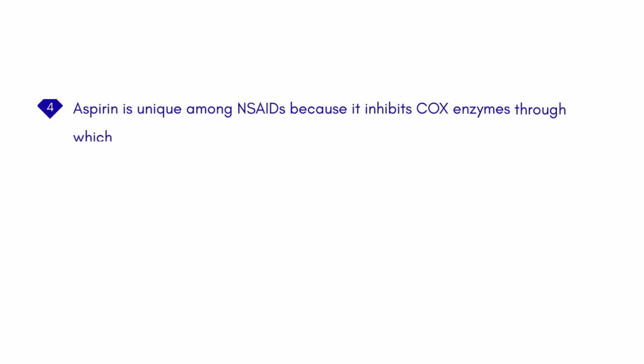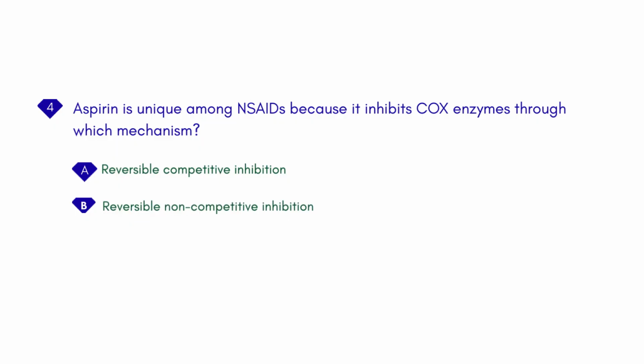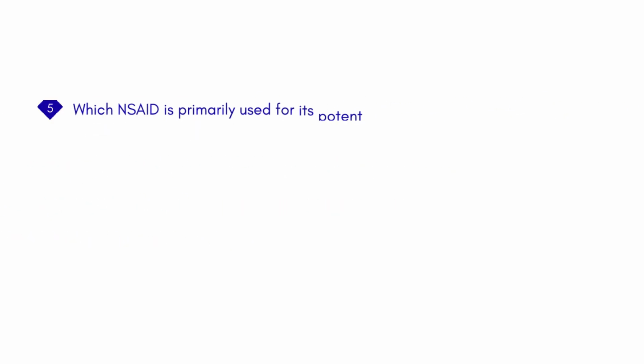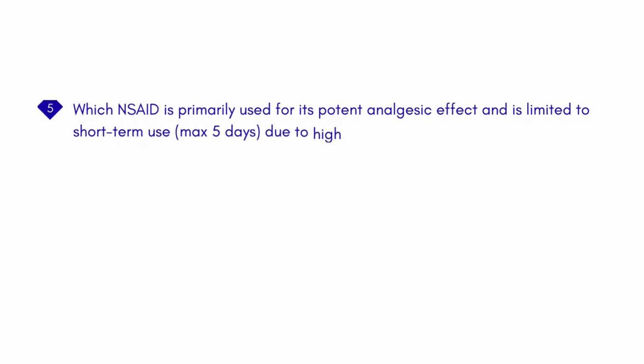Aspirin is unique among NSAIDs because it inhibits COX enzymes through which mechanism? A. Reversible competitive inhibition. B. Reversible non-competitive inhibition. C. Irreversible acetylation. D. Feedback inhibition. Answer: C. Irreversible acetylation.